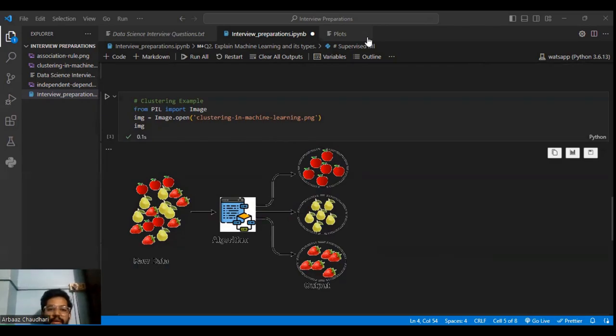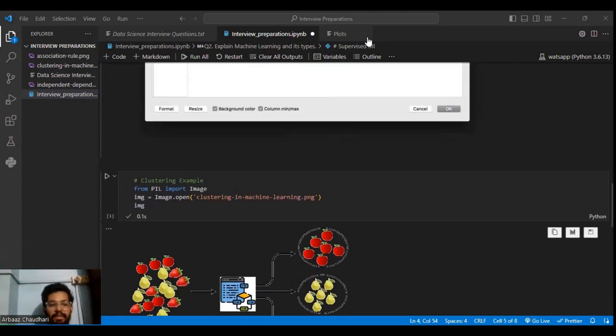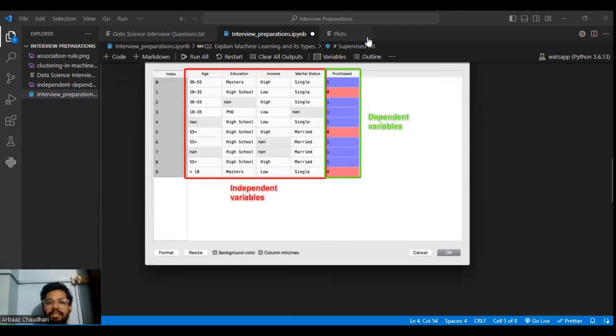We will see that certain data points are similar to each other and their features are also the same, so we keep them in one cluster. Then we keep all the other similar data points in another cluster, which becomes the second cluster. Like this, we divide all the data points into clusters. This is called clustering. The main clustering algorithm seen in machine learning is K-means clustering.